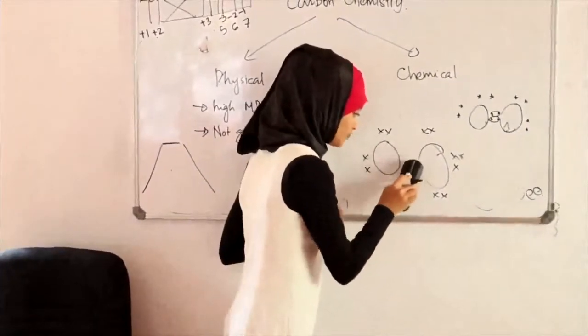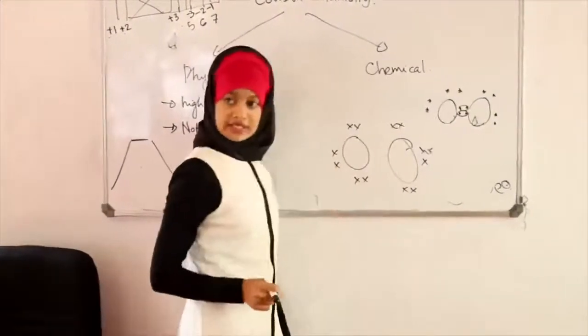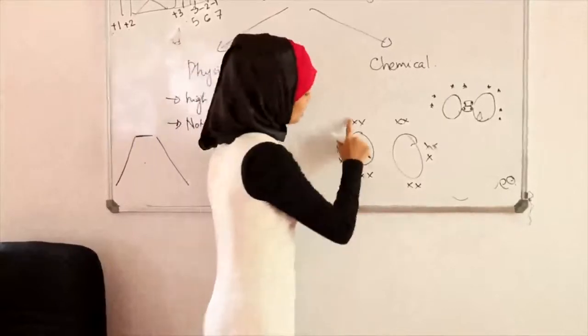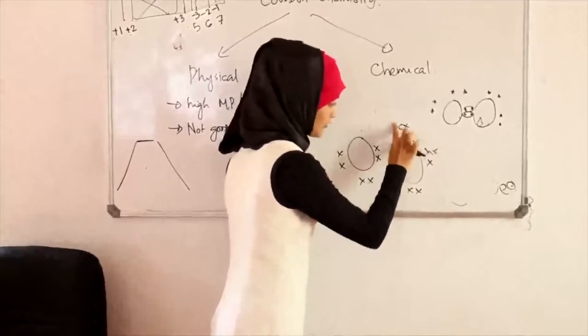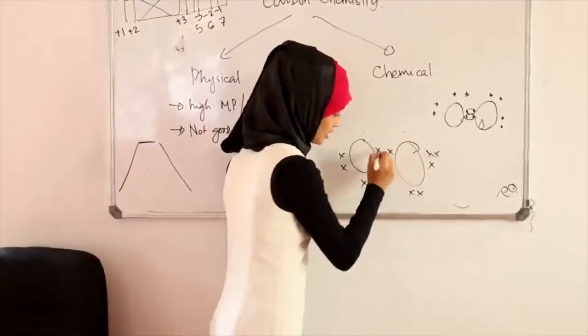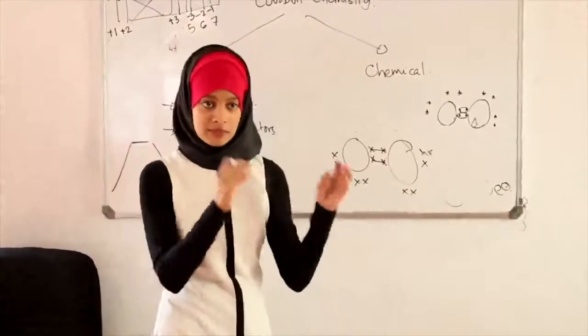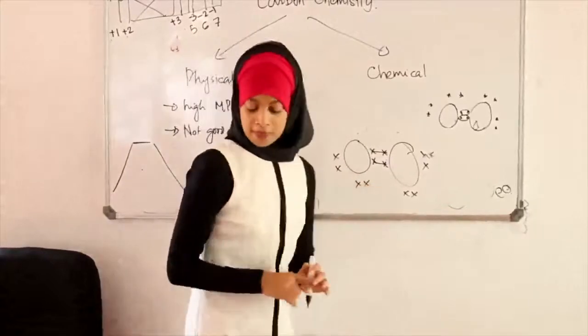So what I can do, I can look at this and say, this one needs 2 electrons. This one also needs 2 electrons. That means I have to share 2 each. So I'm going to erase 1 pair from this, put it here, erase 1 pair from this, put it here, and make a bond among the 2. You can only make bonds between existing electrons, okay? This is how you do it.